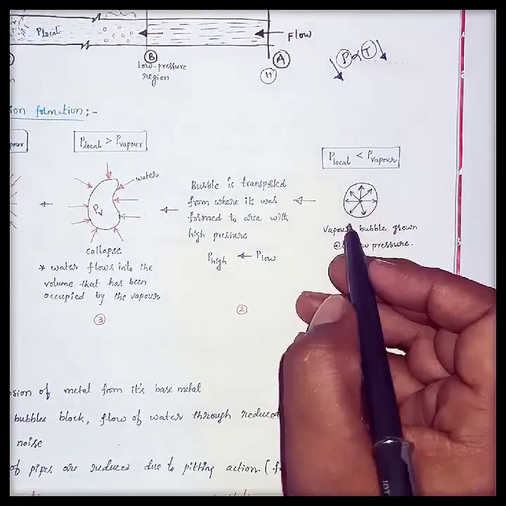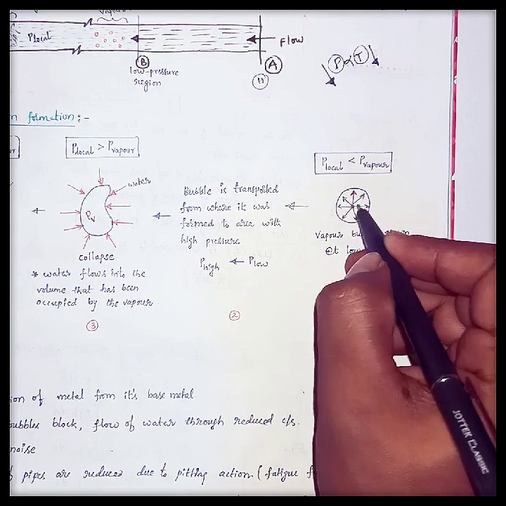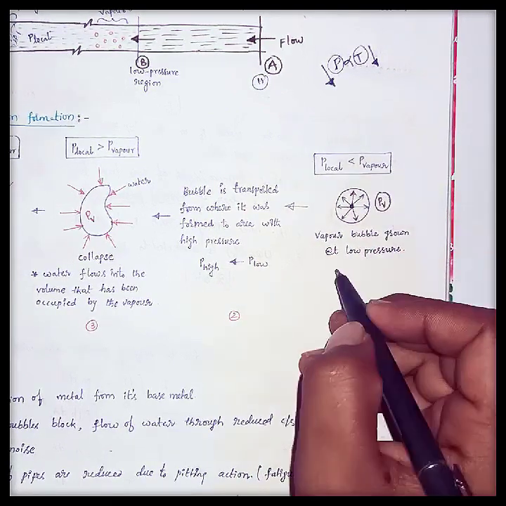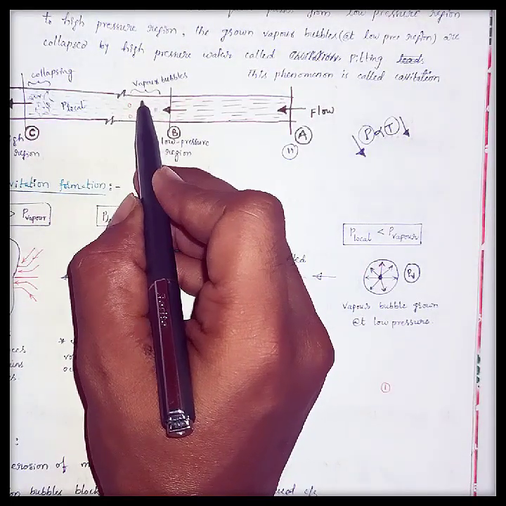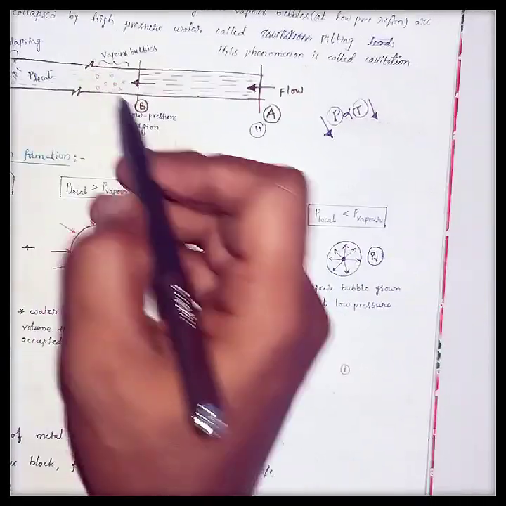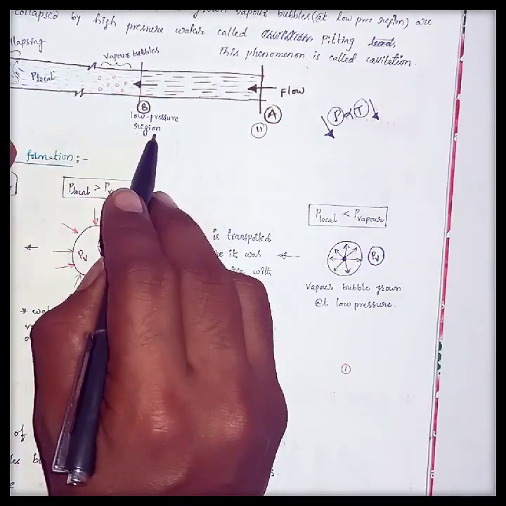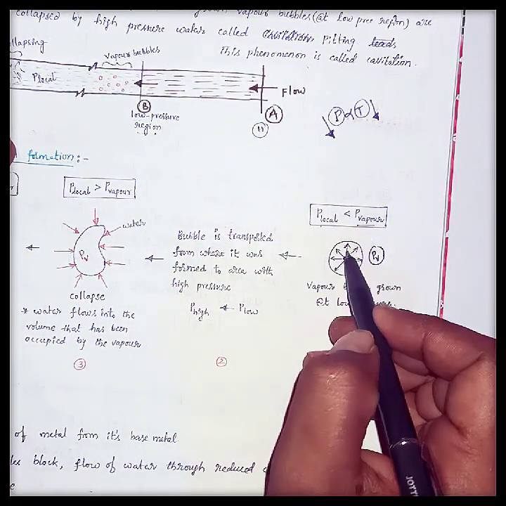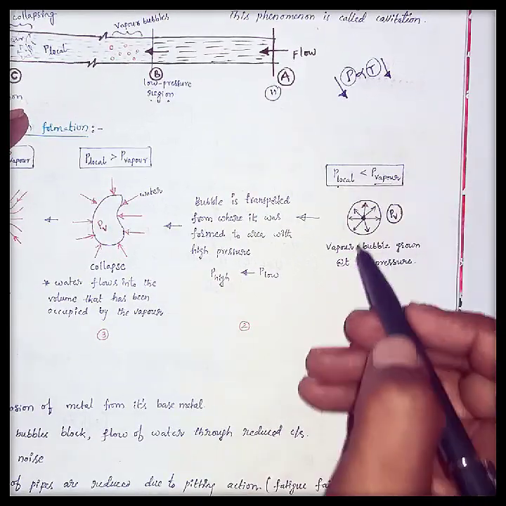See, the vapor bubble will be formed as a spherical structure like this. Internally there is some pressure, called the vapor pressure PV, and outside of this bubble the water has a local pressure, P local. That local pressure is somewhat less because this is a low pressure region, yes or no? So the local pressure is somewhat less than the vapor pressure inside this spherical vapor bubble.